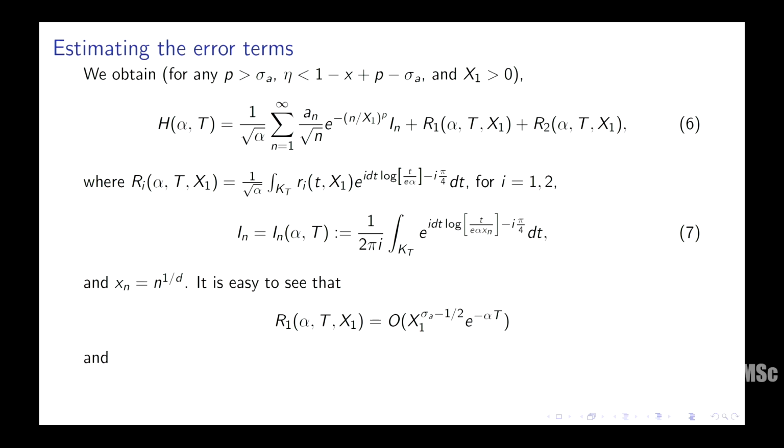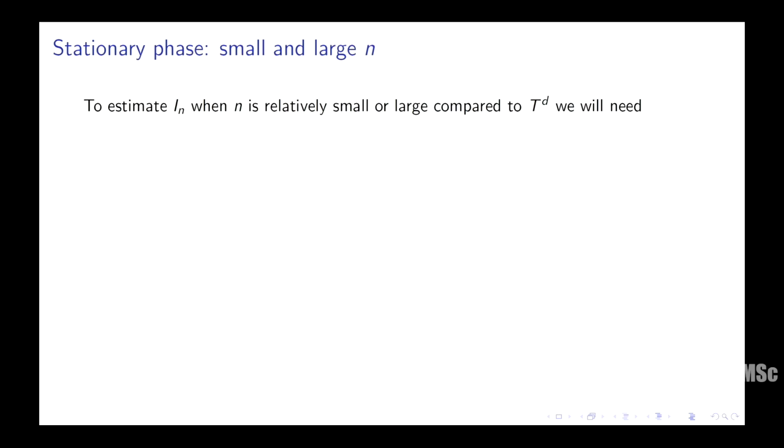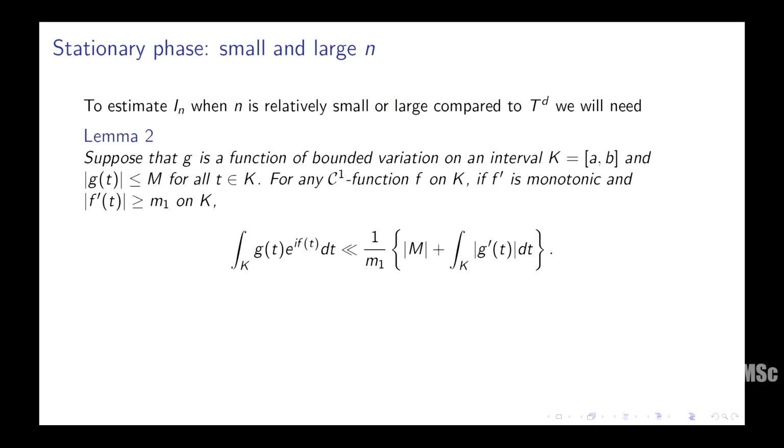And it's easy to see that R1(t) is eventually going to be small. In fact, it's going to have some exponential decay term. And R2(t) will also be small eventually when I choose x1 suitably large. Okay, so this is, let's go to the actual interesting thing. This is the thing where you really need to use the Bombieri-Bourgain lemma, where you gain in the stationary phase argument. Okay. So here are two lemmas.